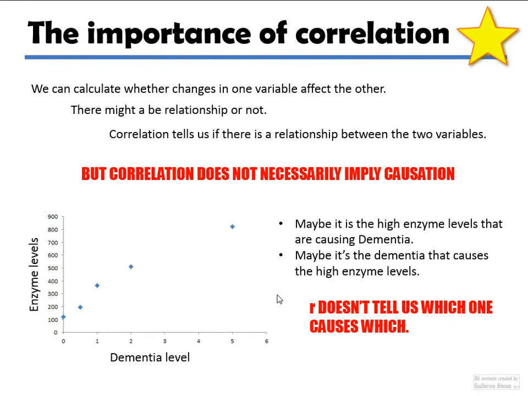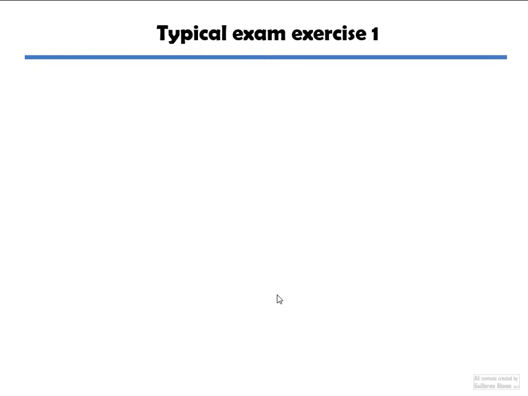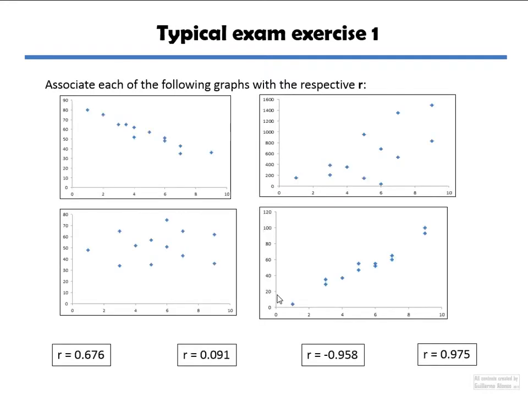Now let's look at some exam exercises, some ideas of what an exam exercise might look like. So here you have one. There are 4 graphs, and it asks which scatter diagram is related with which R. Now, I like to think first. Let's look at this one here. Obviously, this is a strong negative linear correlation. Look at how it is. So we can relate to this one quickly. This is a strong positive linear correlation. There you go. And this one is obviously the one that's more scattered, more clouded. This must be the one that's closer to zero. And this one is somewhere in between, perhaps a little bit on the positive side. Hence, it's this value here.